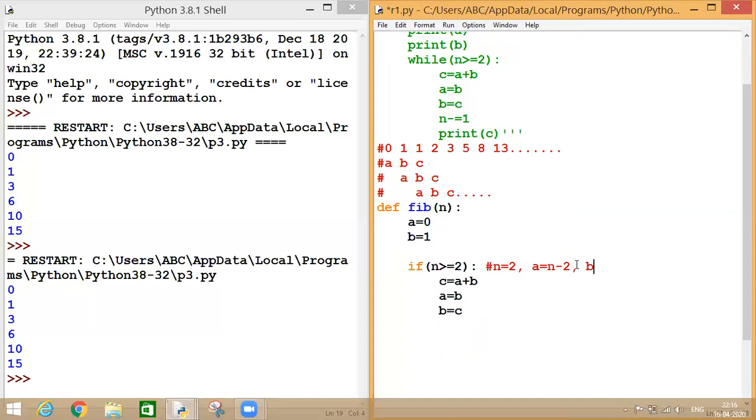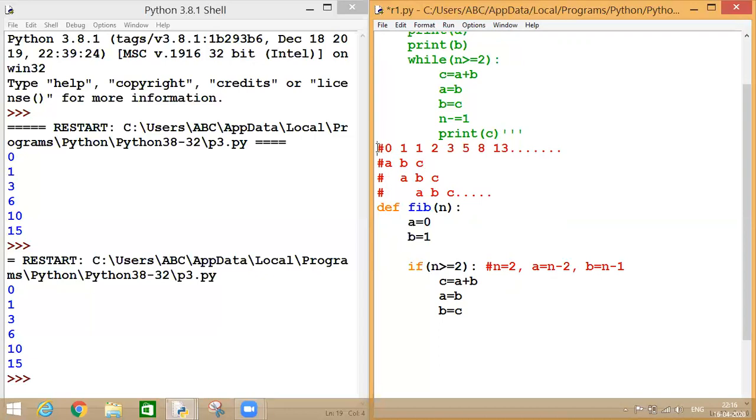And if I talk about my B, what is B basically? This is n minus 1, which is 2 minus 1 is 1. So we are working like this. N is equal to 2, A is equal to n minus 2, and B is equal to n minus 1. Same we are working upon here.